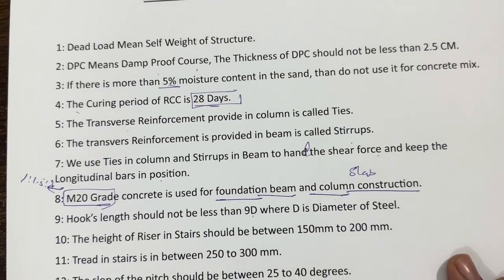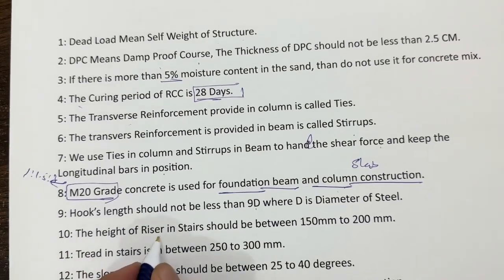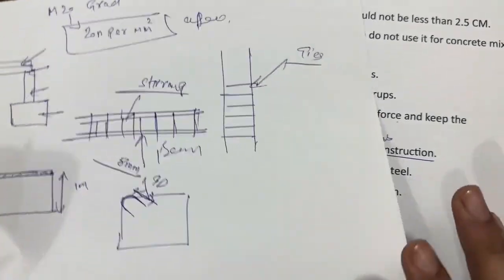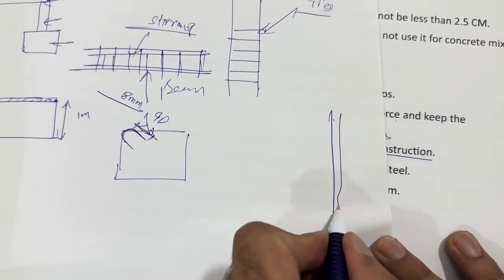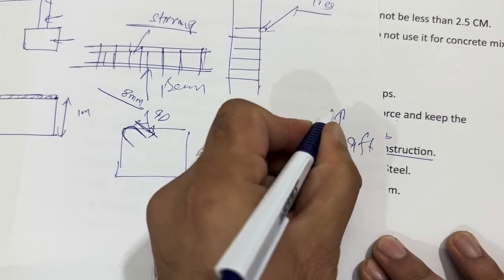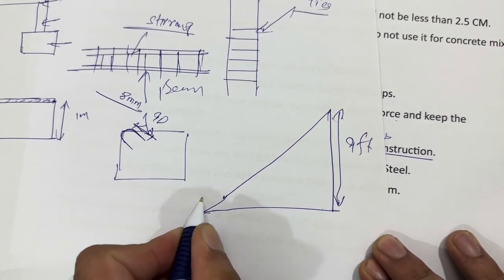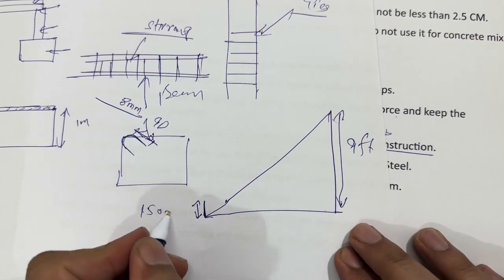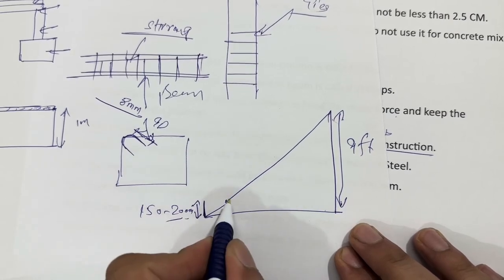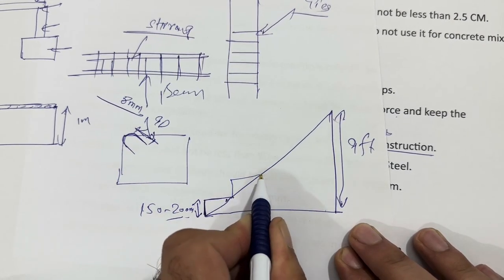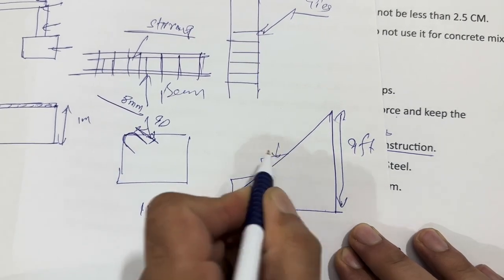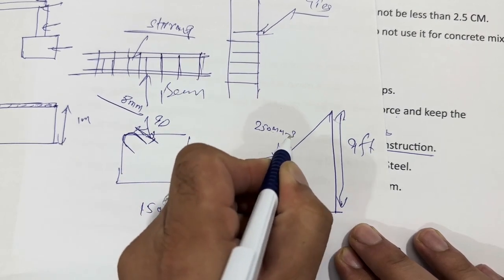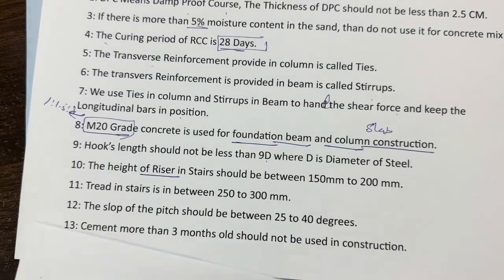The next one is also very important, and keep in your mind: the height of the riser of a stair should be between 150 to 200 millimeter. Guys, you can see here, this is a stair. Suppose the height is 9 feet, and you can see the stair like this. This is called the riser. This riser should be 150 to 200 millimeter. And this is the tread, and this is the riser, and this tread should be 250 to 300 millimeter, right? You can keep it like this.